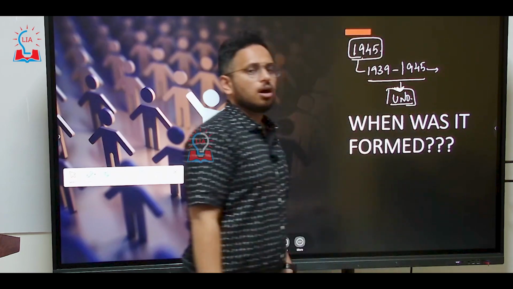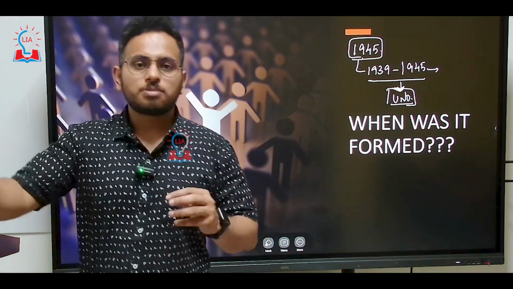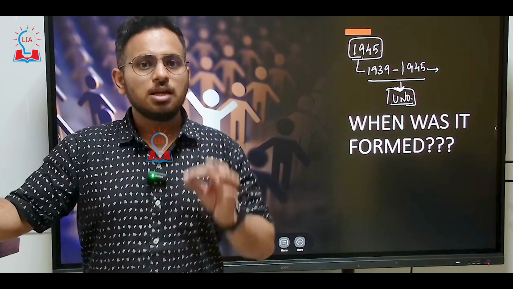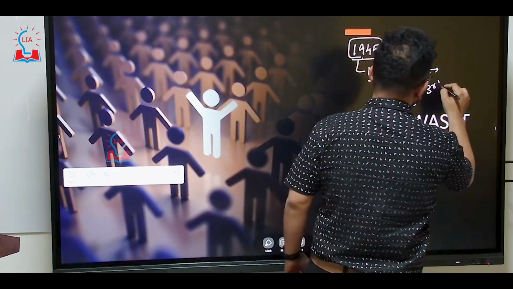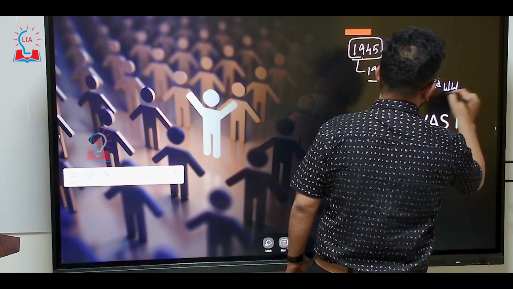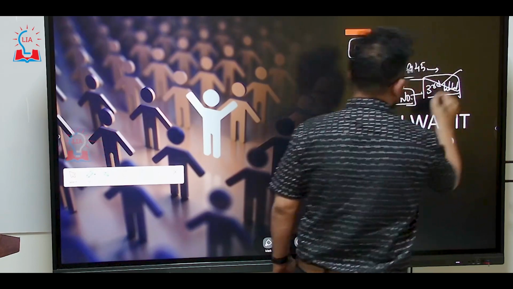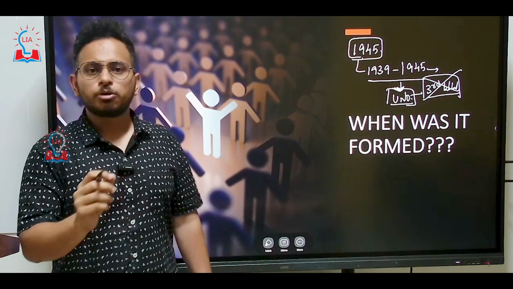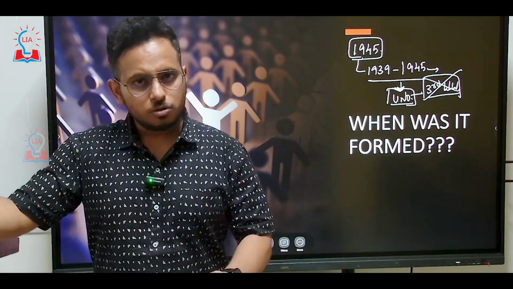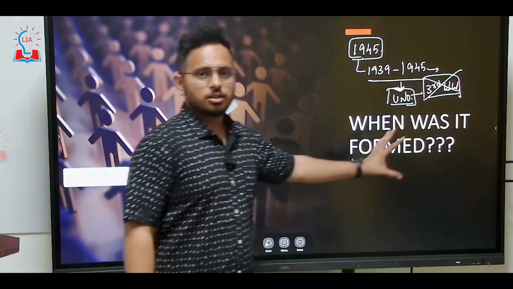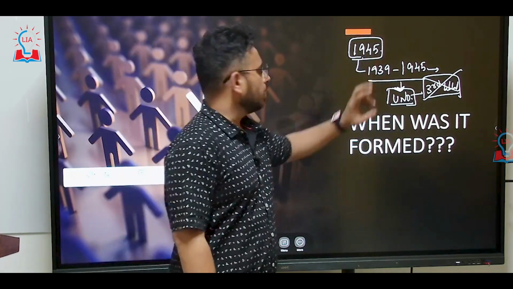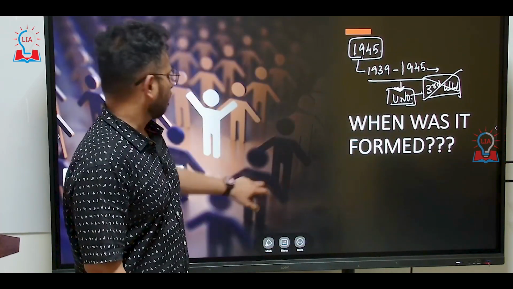If someone asks you what the major objective of the United Nations Organization is, the main objective is to make sure that the Third World War never happens, in order to protect the world's peace and also to prevent the Third World War from happening. The United Nations Organization was established in the year 1945.